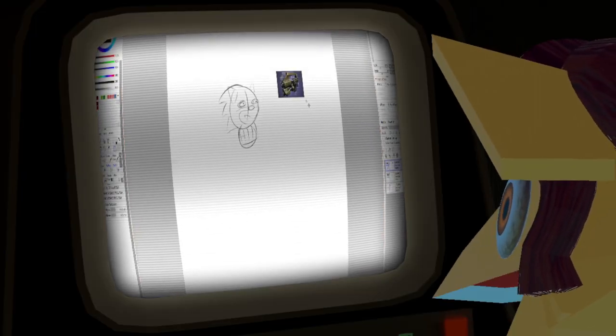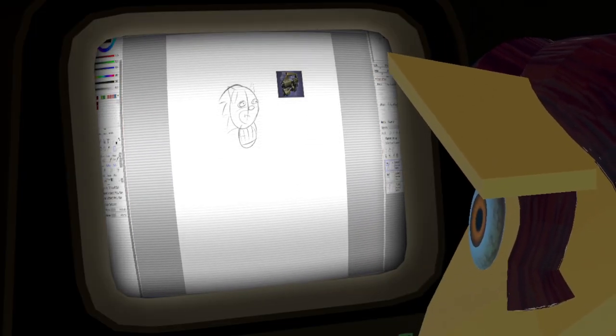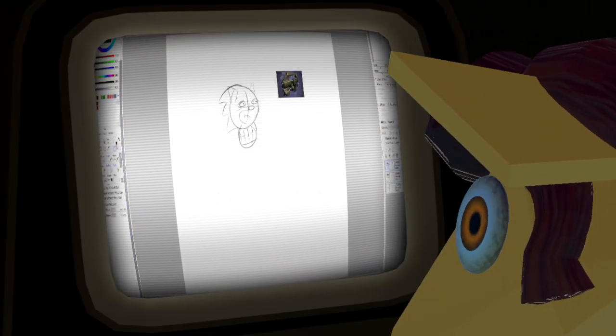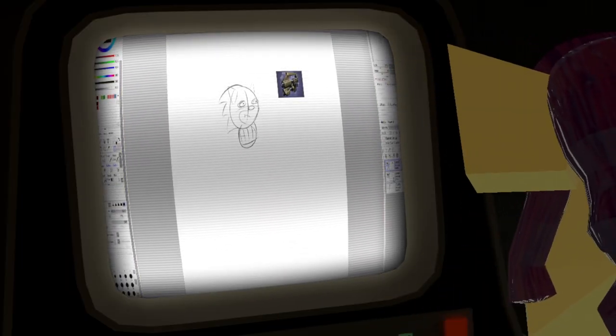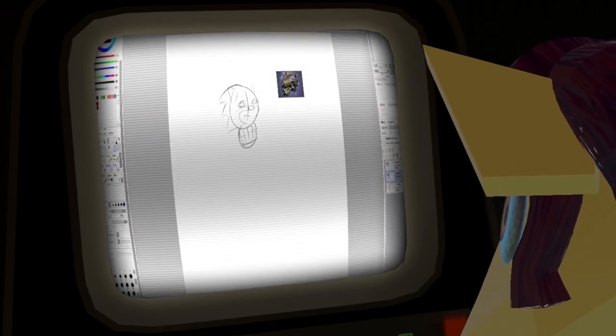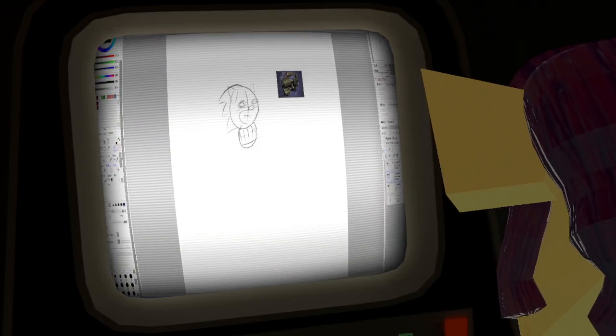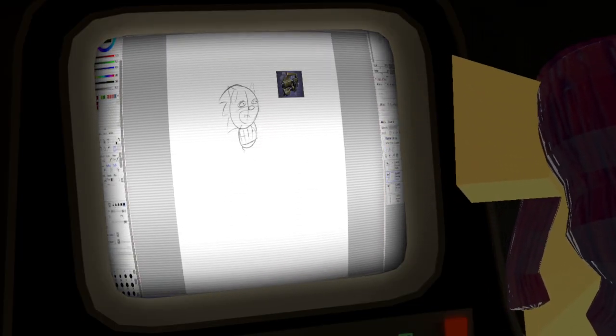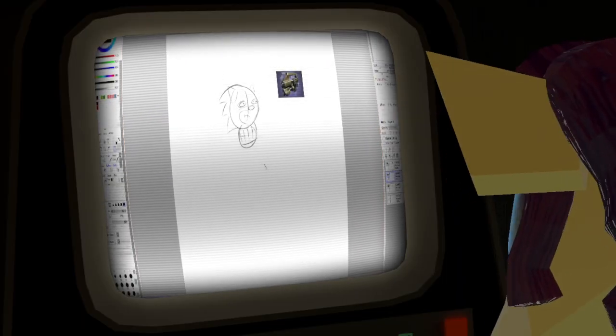Okay, that tells me kind of what I'm trying to do. Pencil again. Look, I'll make a new layer. Why not?